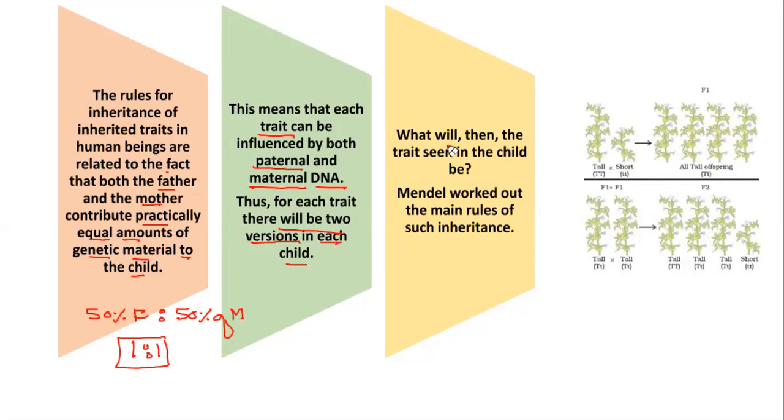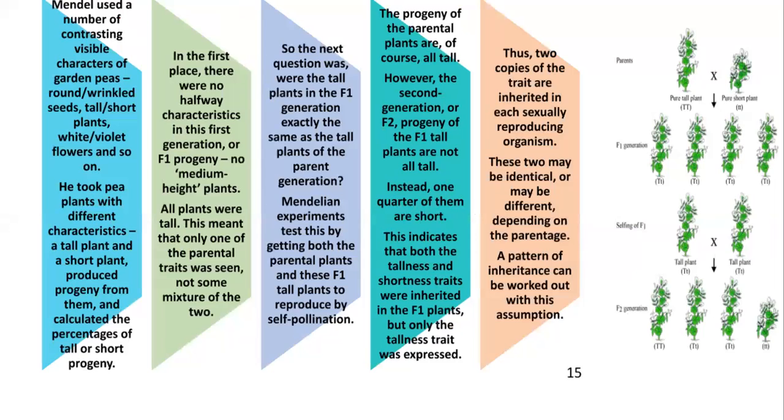So what will then the trait seen in the child be? Mendel worked out the main rules of such inheritance, where he obtained 3 tall plants and only 1 dwarf plant by doing self-pollination. Mendel used a number of contrasting visible characters of garden pea, like round and wrinkled seed, tall and short plants, white and violet flowers, and so on. He took pea plants with different characteristics.